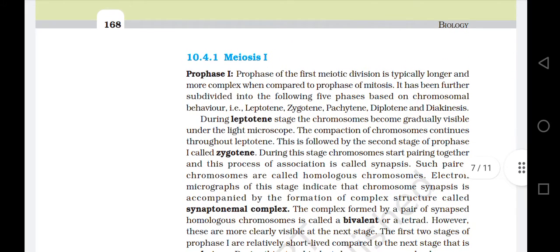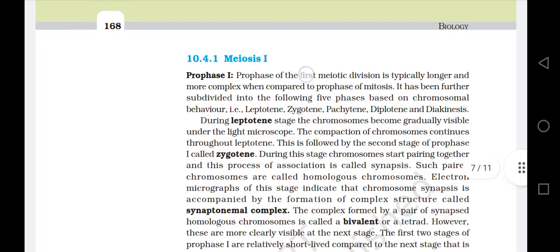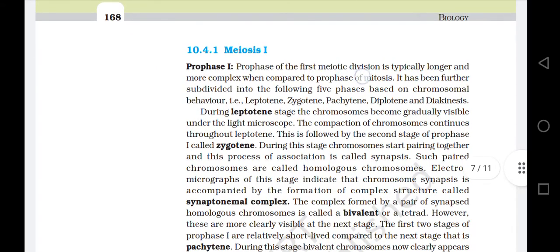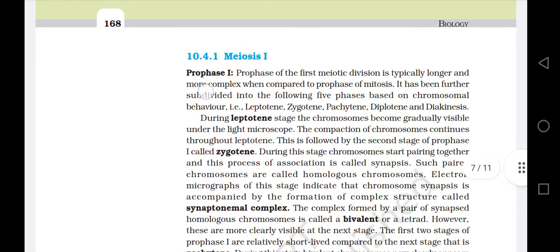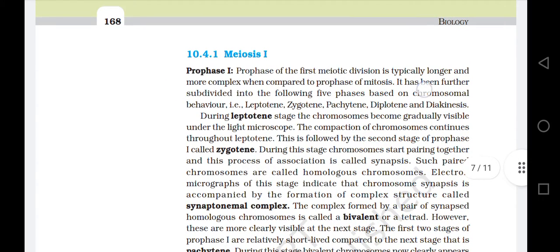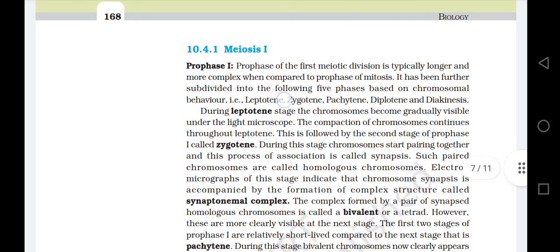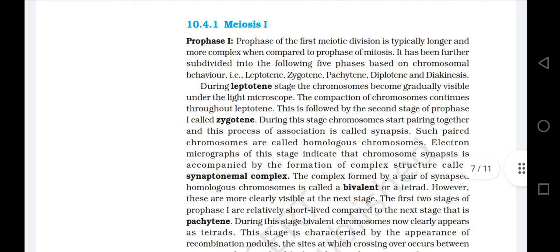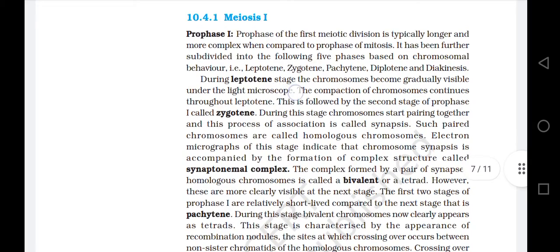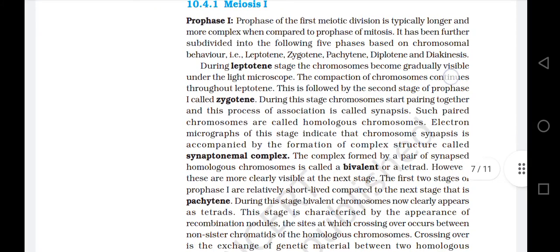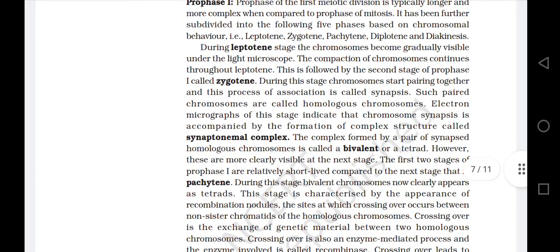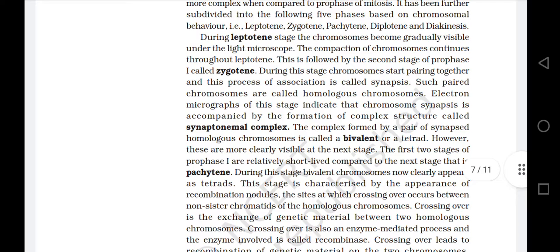10.4.1 Meiosis 1. Prophase 1. Prophase of the first meiotic division is typically longer and more complex when compared to prophase of mitosis. It has been further subdivided into the following five phases based on the chromosomal behavior, that is leptotene, zygotene, pachytene, diplotene, and diakinesis. During the leptotene stage, the chromosomes become gradually visible under the light microscope. The compaction of chromosomes continues throughout leptotene. This is followed by the second stage of prophase called zygotene.